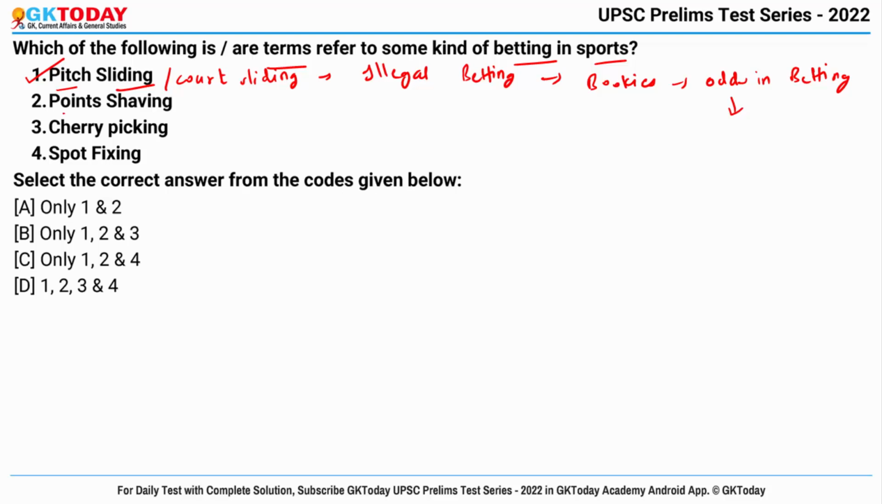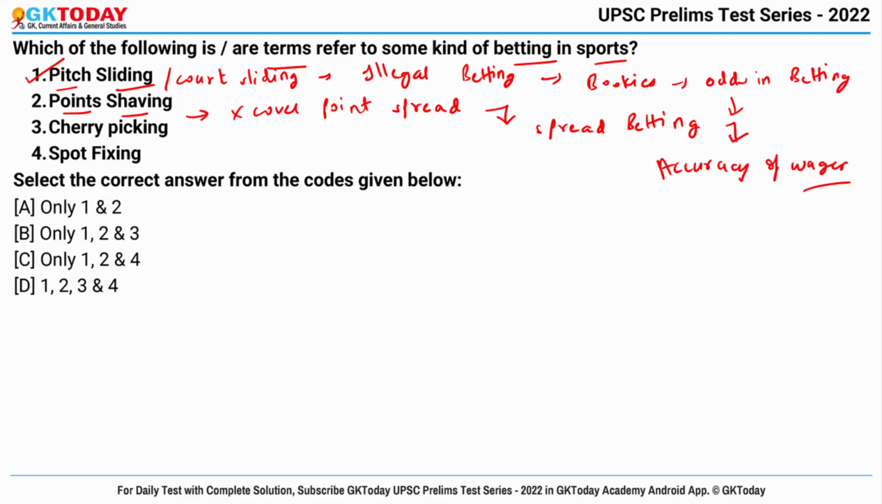Second term is points shaving. What is this? It is actually players being bribed into ensuring that their team does not cover the point spread. And mostly these are used in spread betting where the payoff is based on the accuracy of wager. Okay, so yes, this is also related to betting.